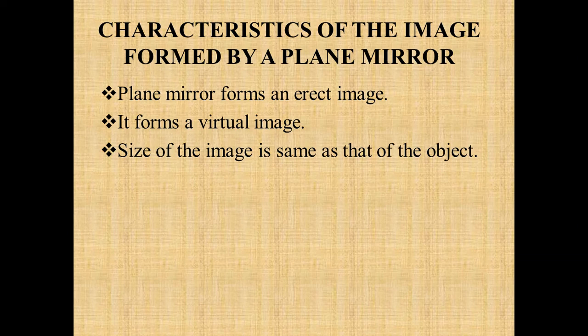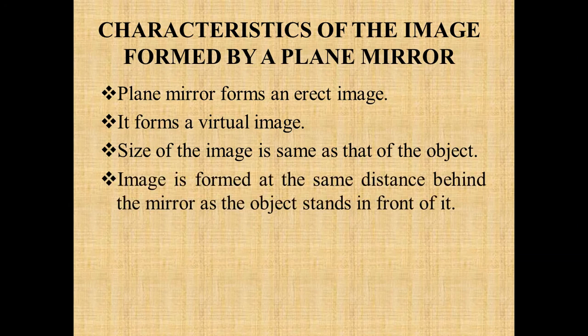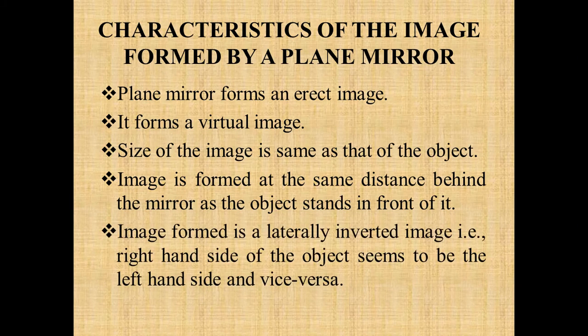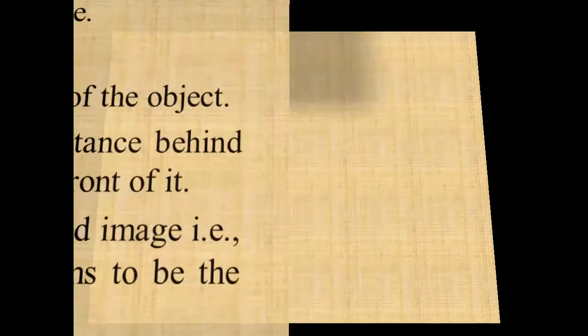Whatever the size of the object, the image is always the same size. The image is formed at the same distance behind the mirror as the object stands in front of it. That is, the distance between the object and the mirror is always equal to the distance between the image and the mirror. And the last one is that the image formed is laterally inverted.